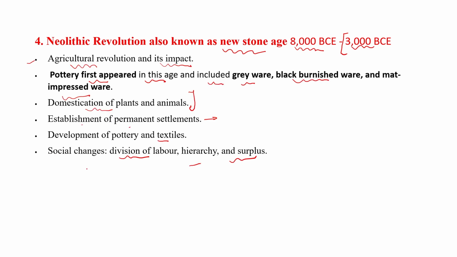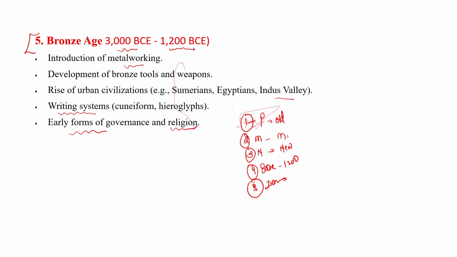Neolithic revolution. In this revolution, humans started agriculture, and also the domestication of plants and animals. Also, the first trees appeared in Neolithic sites. Bronze Age. After the Neolithic, humans started to discover metals. The major metal discovered was bronze, but copper was also invented because bronze is made from copper and tin only. So this time is known as the Bronze Age, 3000 BC to 1200 BCE. And after the Bronze Age, the Iron Age started in the world when humans discovered iron.